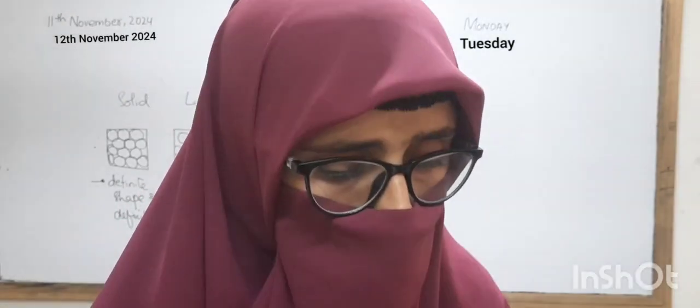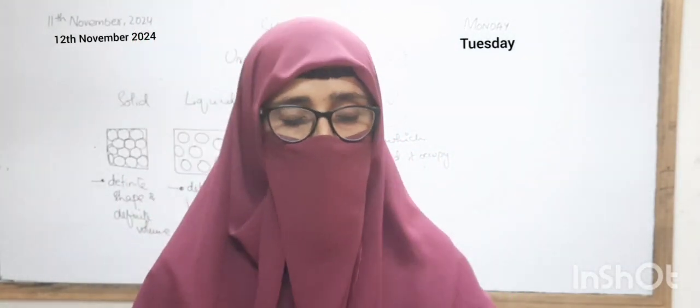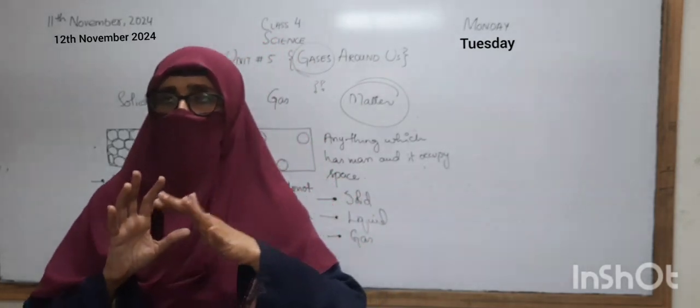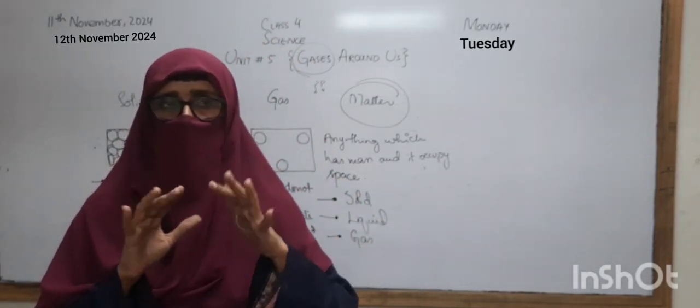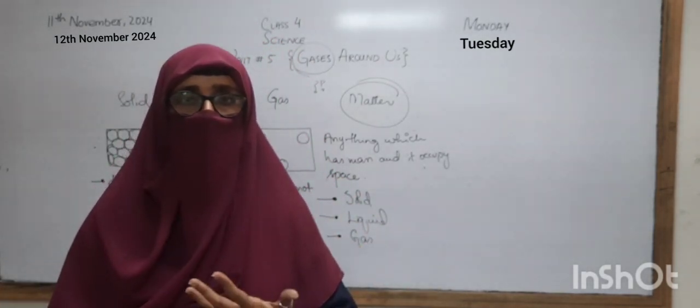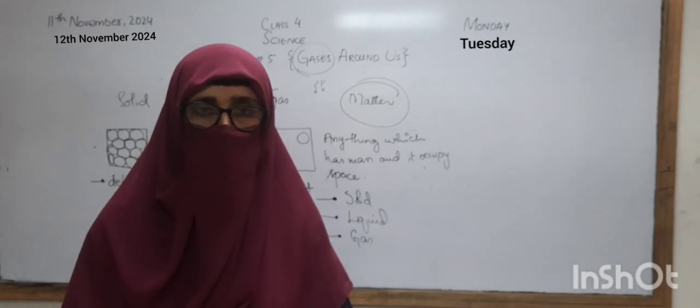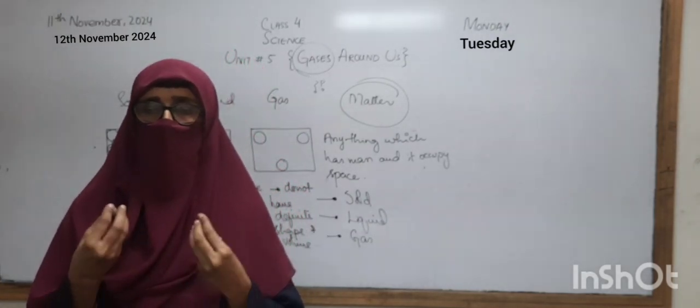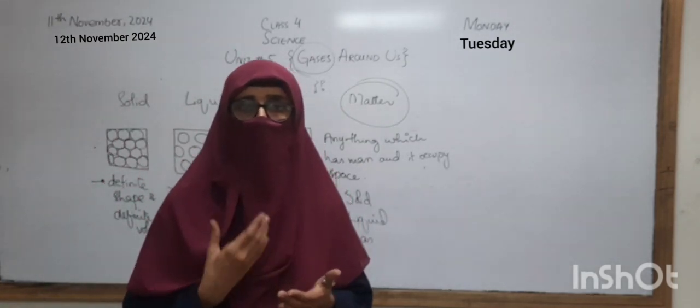And if we talk about the gas, in our surrounding there is the air that is present around us, and we all know that the air is a mixture of different gases.